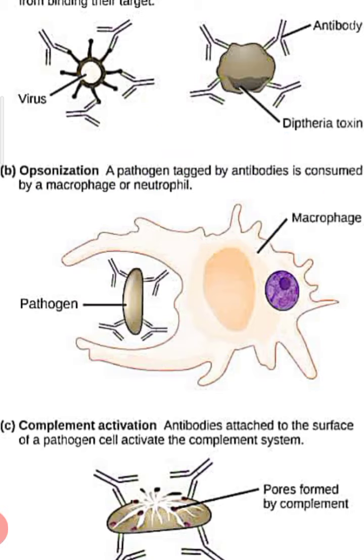Yes, next, complement activation. Antibodies attach to the surface of a pathogen and activate the complement system. It creates small pores in the antigen's body, and through them destroys the antigen. These are the basic functions of antibodies: neutralization, opsonization, complement activation. Next class we are going to discuss antigen-antibody interaction. Thank you children.